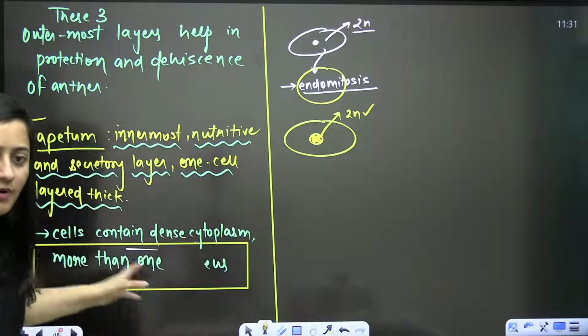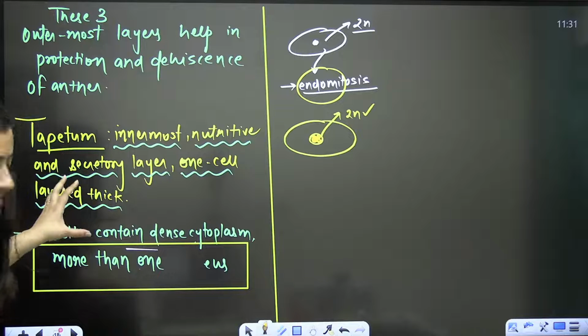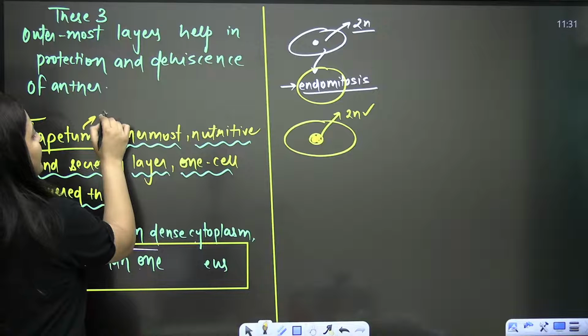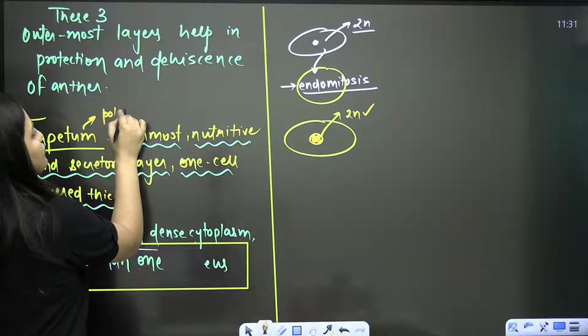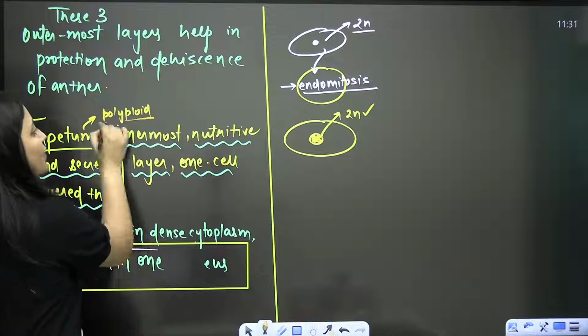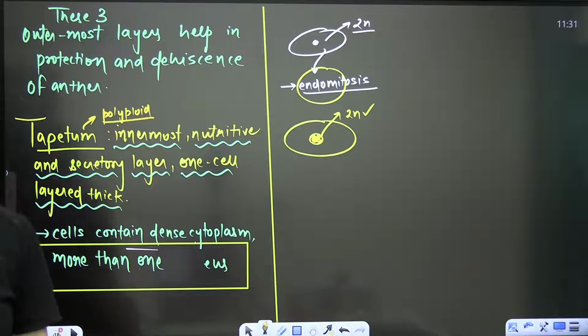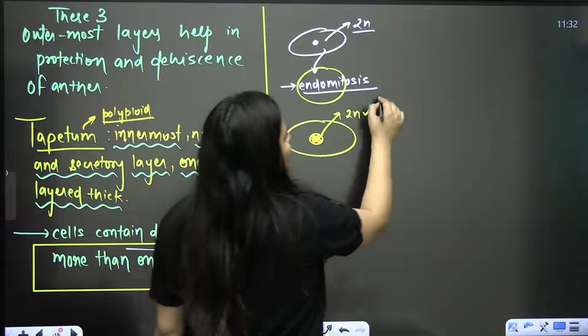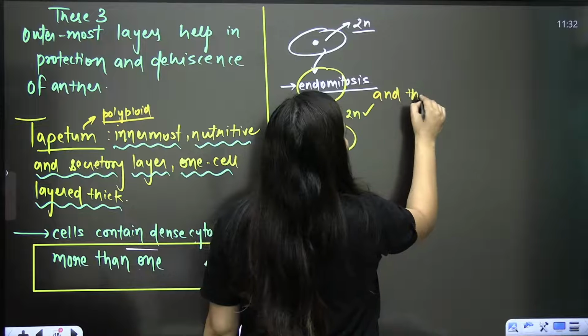Whenever we talk about the tapetum, the cells, the nucleus here, we say that the cells are multinucleated and polyploid. It is not diploid. We see the polyploidy here. Why? As I said, the endomitosis will occur. Initially endomitosis will be there and then nuclear division.